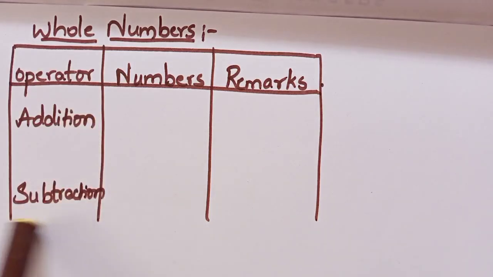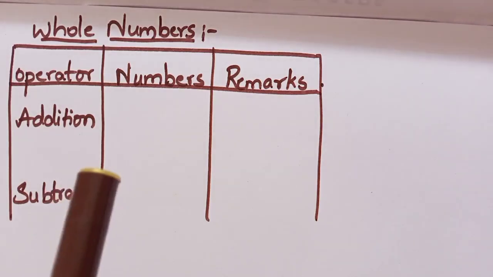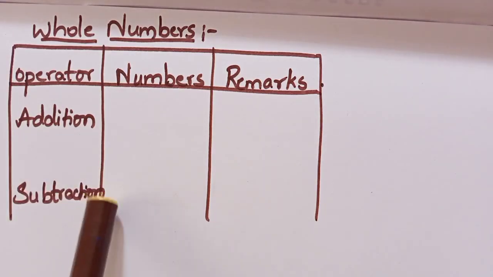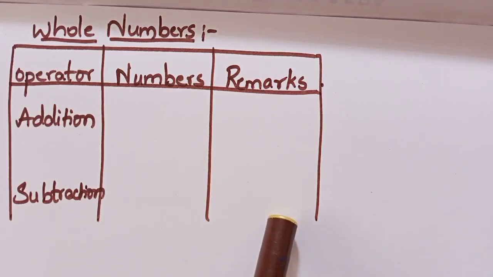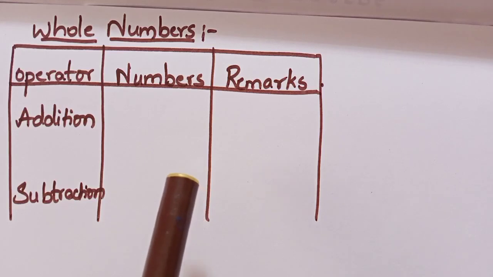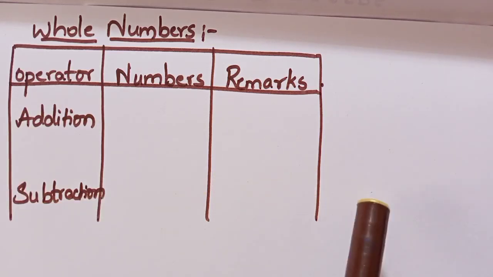Understood? Then for the second operation also, take any 2 integers randomly and perform subtraction on those 2 integers. Then if the result is always an integer, in the remarks you will write integers are closed under subtraction.